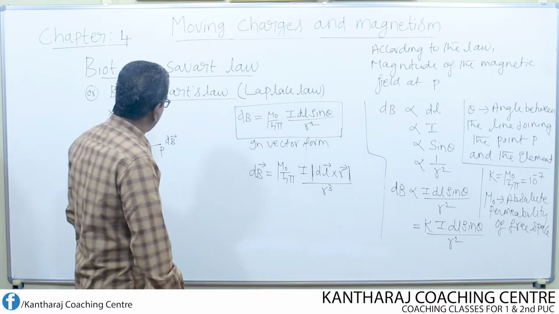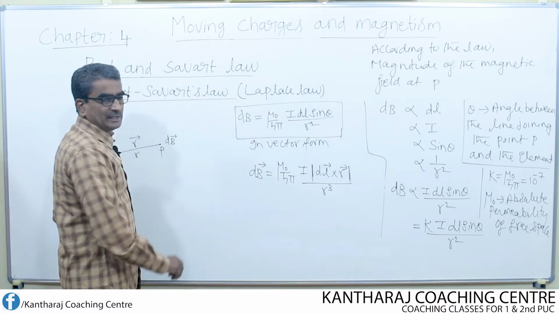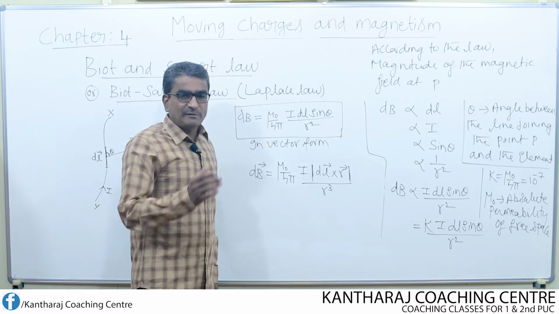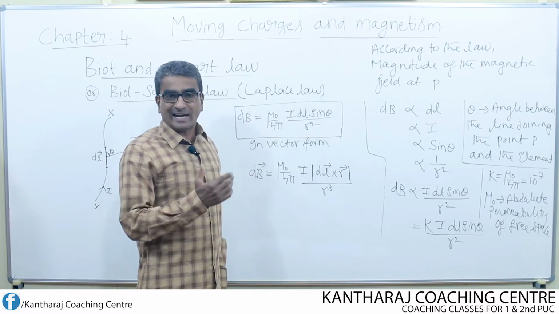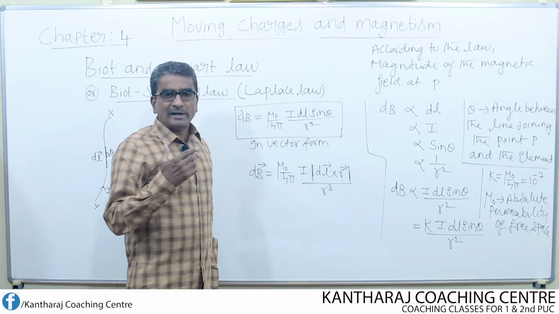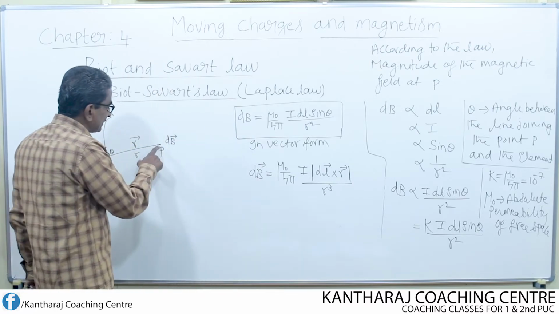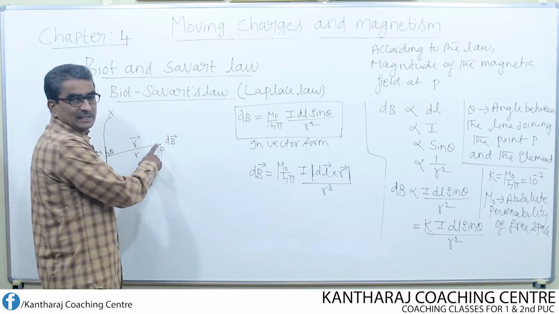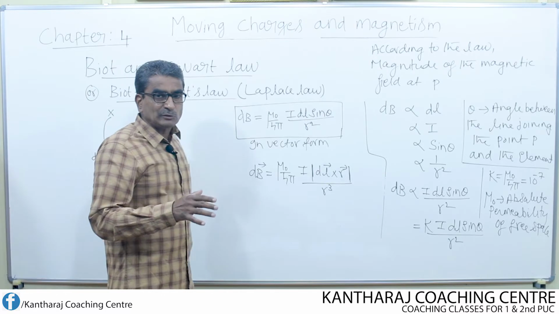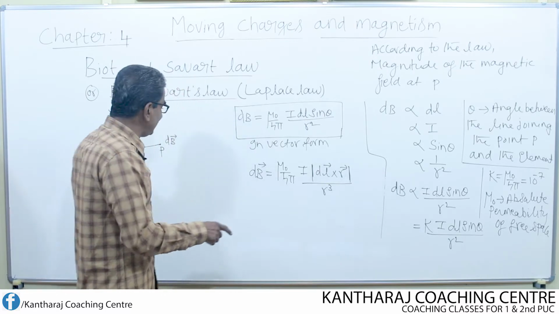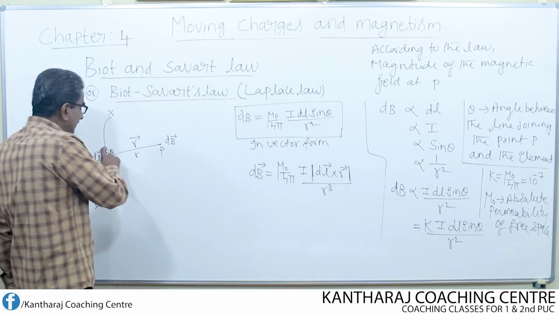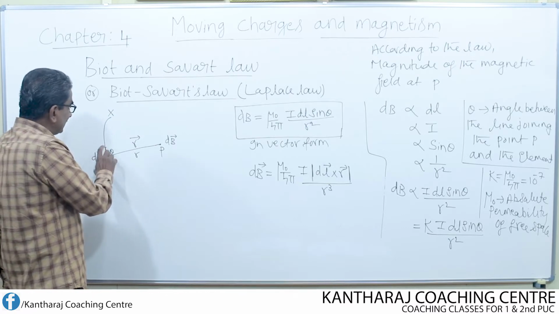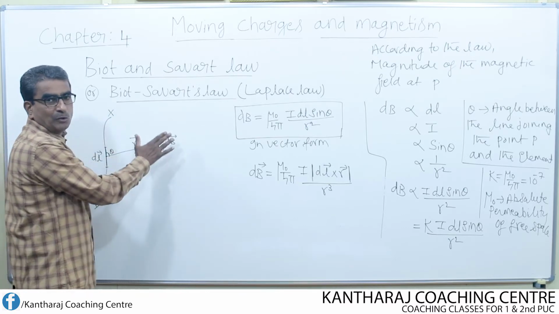Look here, at the point P, if you want to find the direction of the magnetic field, then we use the right hand clasp rule. According to the right hand rule, the direction of the magnetic field at P is perpendicular to the plane containing the point P and the current element. This current element is on the plane like the board.